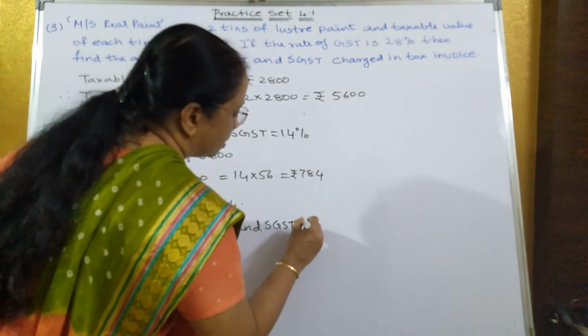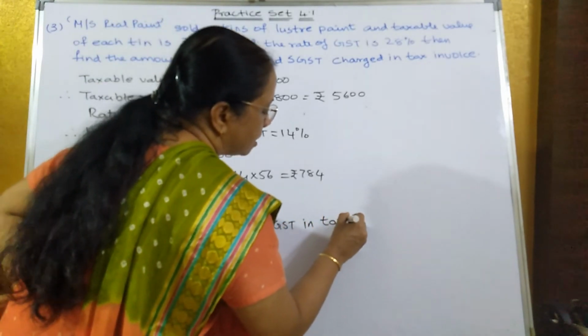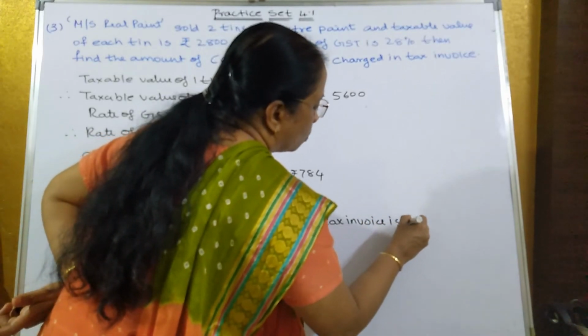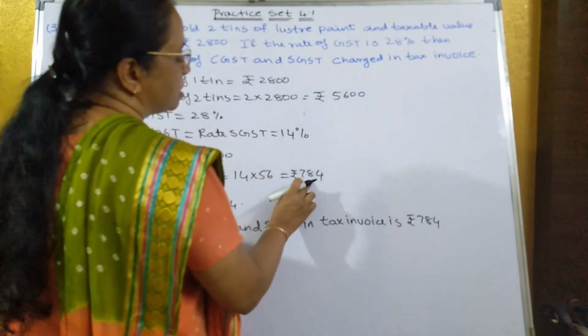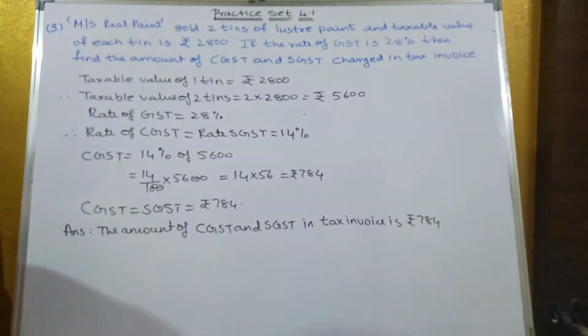in the tax invoice. What is the meaning of tax invoice? What is written in the bill? In the tax invoice it is rupees 784. That means 784 will be written in the CGST column and 784 will also be written in the SGST column.